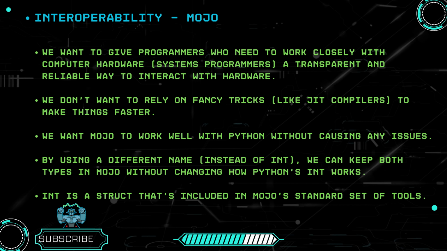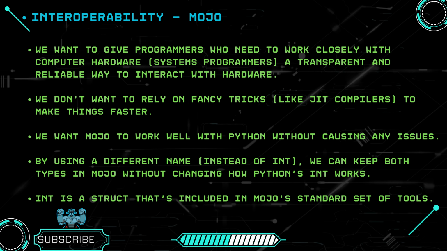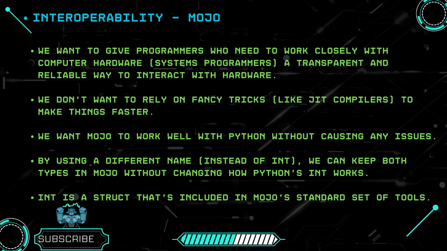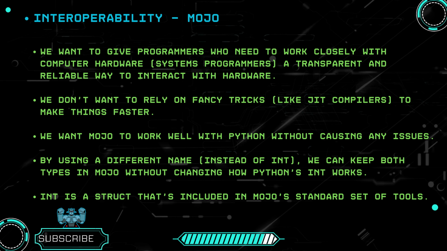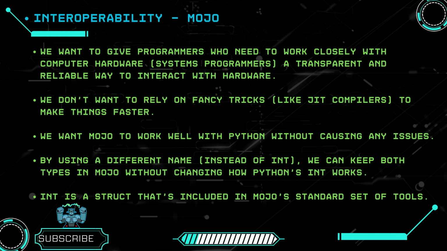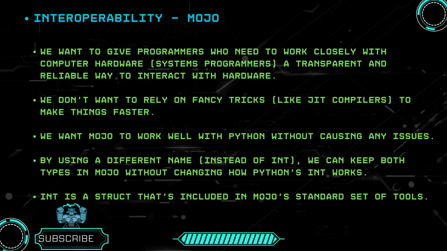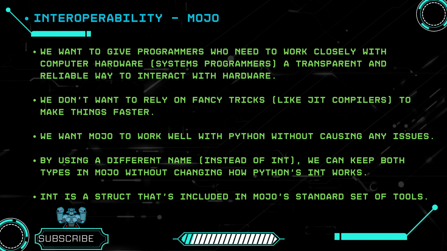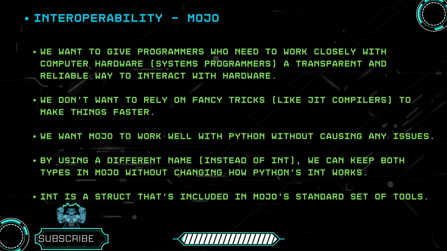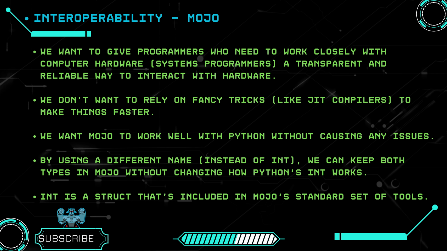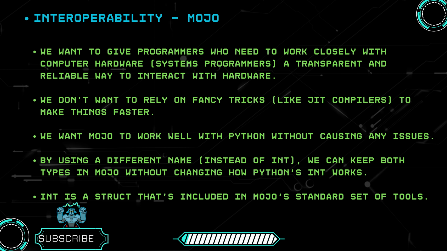Interoperability. We want to give programmers who need to work closely with computer hardware, systems programmers, a transparent and reliable way to interact with hardware. We don't want to rely on fancy tricks, like JIT compilers, to make things faster. We want Mojo to work well with Python without causing any issues.